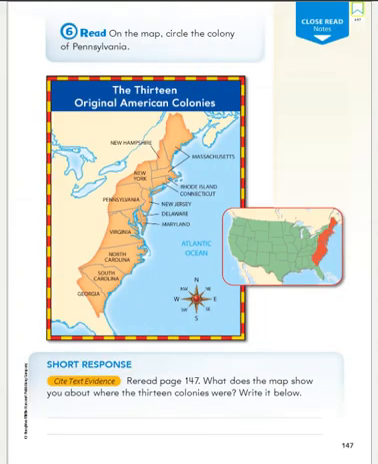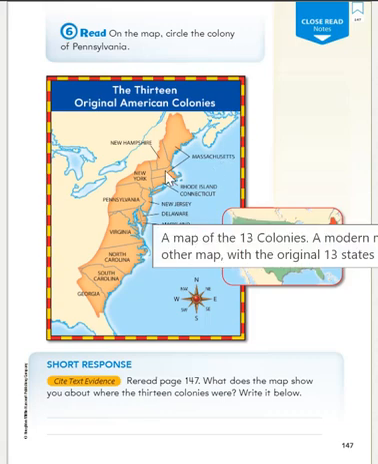Number 6, on the map, we're supposed to circle the colony of Pennsylvania. So let's look at our map. This looks a little different than it does now, but these are the first 13 colonies, okay?